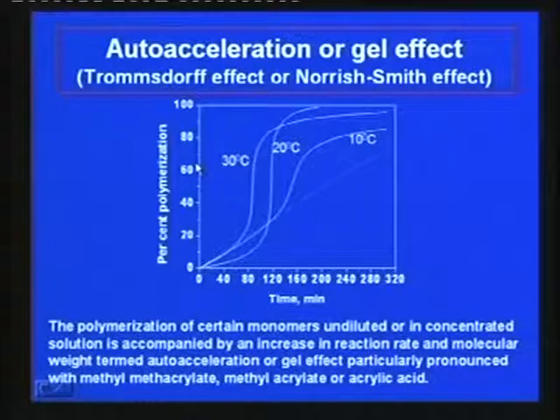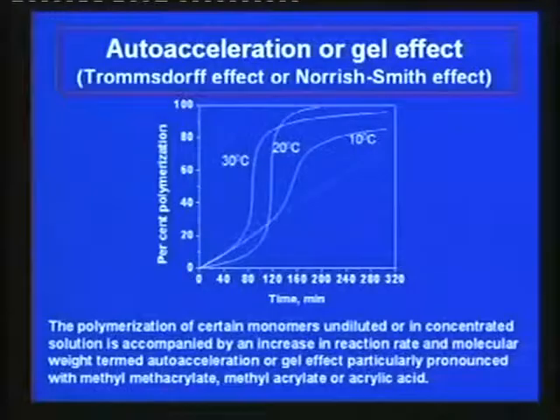It can also happen in case of monomers polymerized in bulk without using any solvent. Bulk polymerization, there is no separate solvent added, where the monomer itself can act as a solvent for the polymer. The polymer chains which are being formed remain dissolved in the monomer phase.